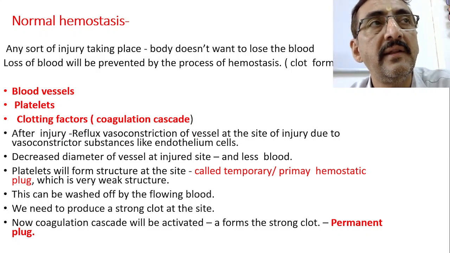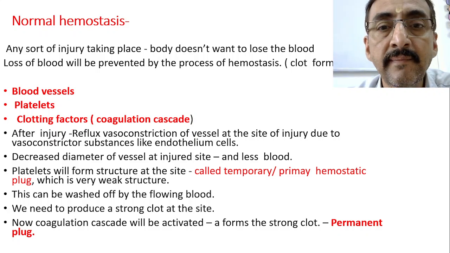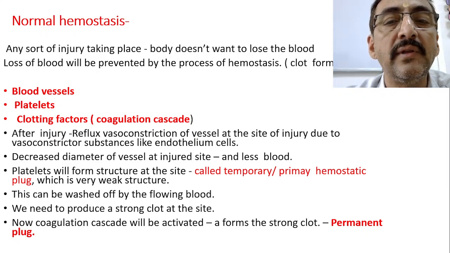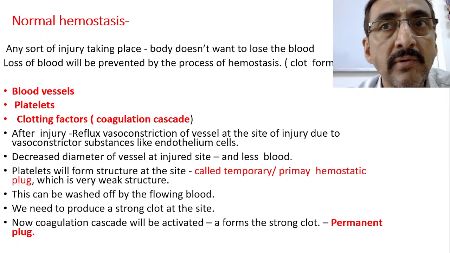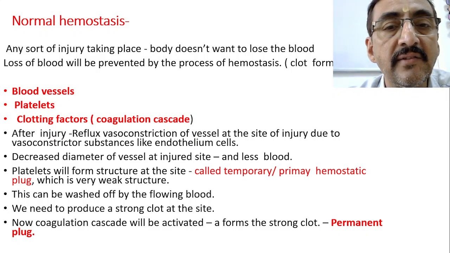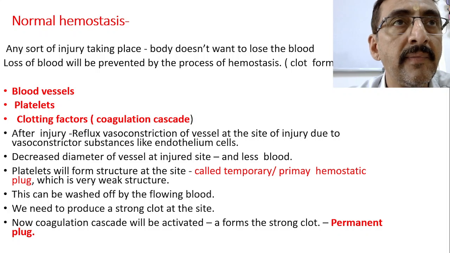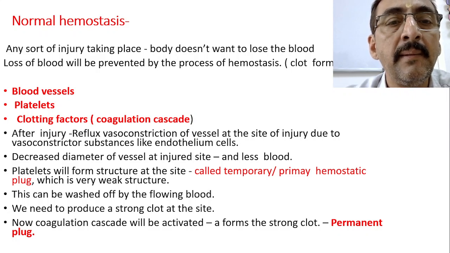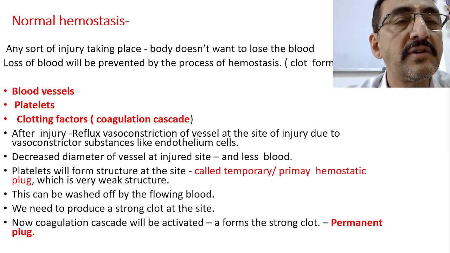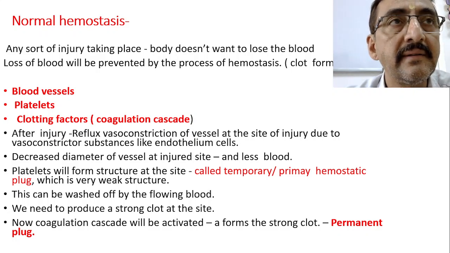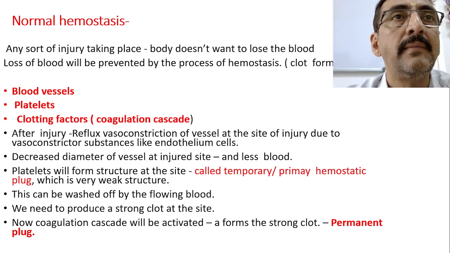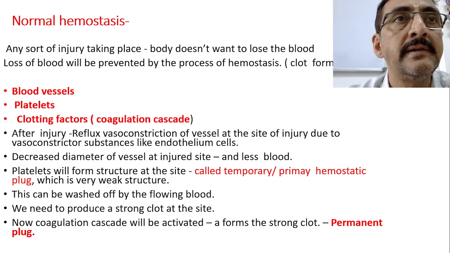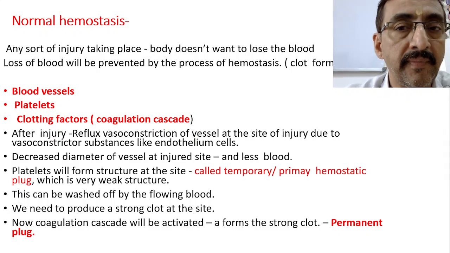After injury there is a reflex vasoconstriction of the vessel at the site of the injury due to vasoconstrictor substances from endothelial cells. The underneath layer of the vessel is called the endothelial cell layer. As soon as the injury takes place, it produces very important vasoconstrictor substances, and as a result there will be vasoconstriction of the blood vessel, and hence the flow of blood is restricted and blood loss will be minimum.